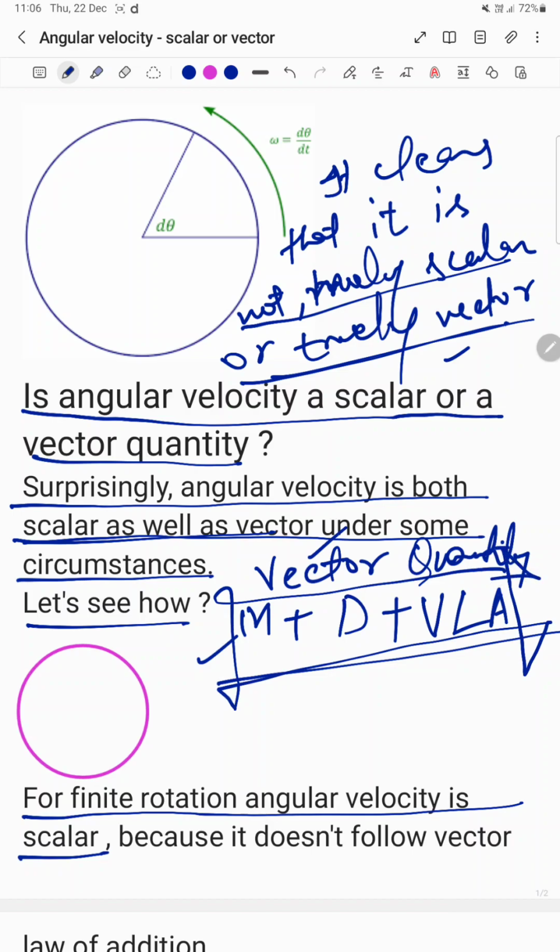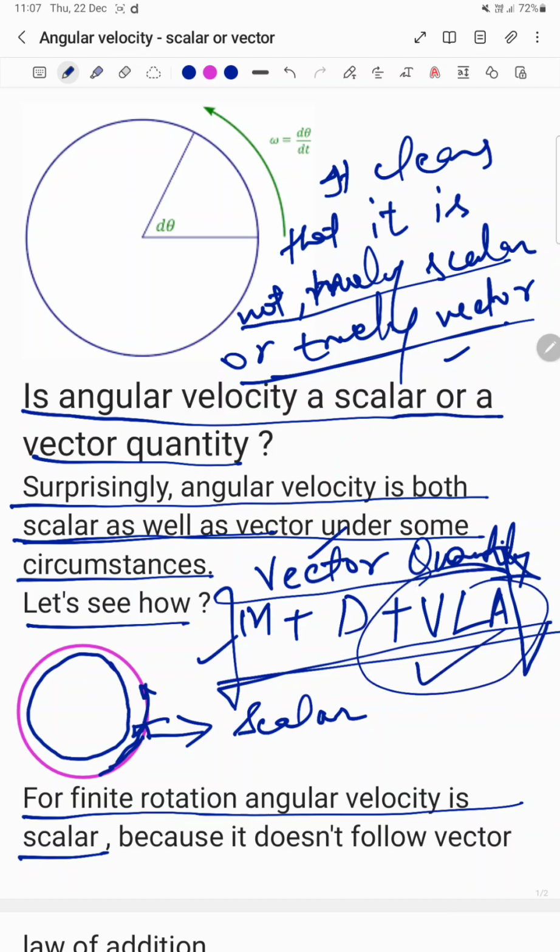For finite rotation, as you can see in a circular path, it is a finite rotation, meaning we can clearly see that a rotation is happening. For finite rotation, it is a scalar quantity. Why? We can see that it has magnitude and direction, but the criterion under which it doesn't suit is that it doesn't follow the vector law of addition.